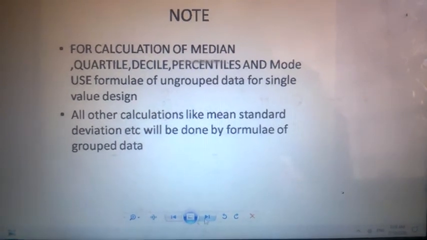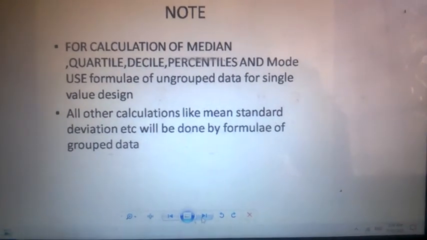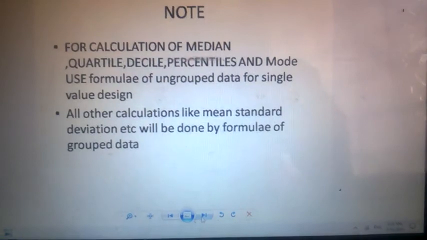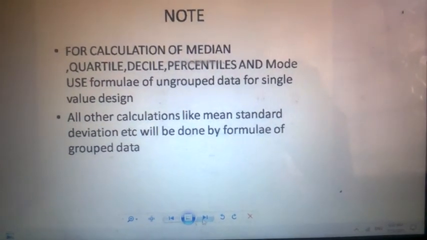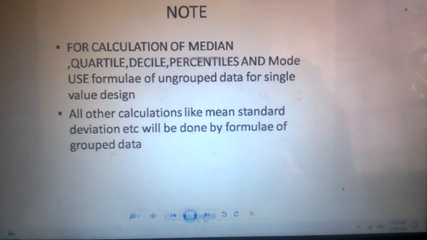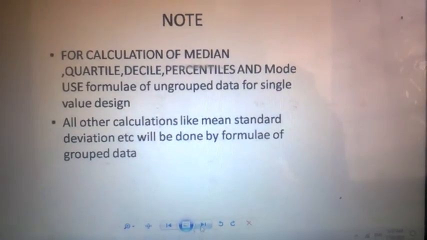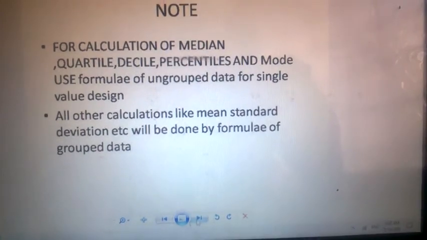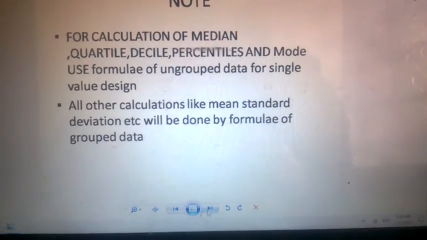In this case, why we use different formulas? Because these all quantities involve the formula which includes class boundaries L. In case of single value design, you cannot make L. That's why you have to rely on the formula of ungrouped data.